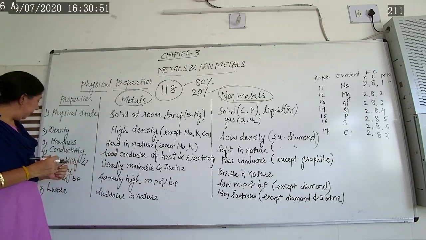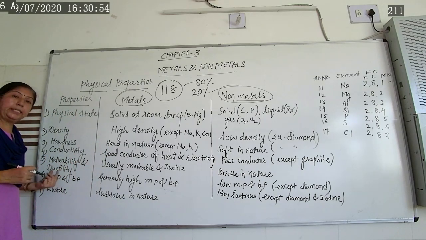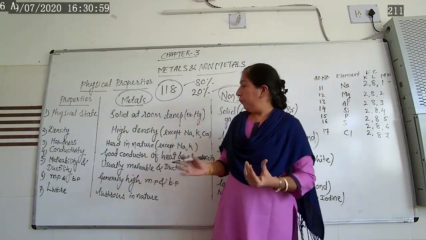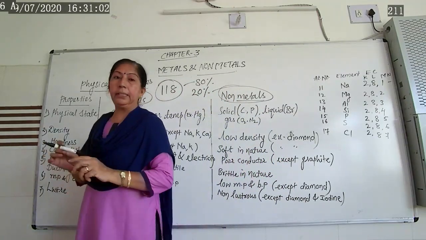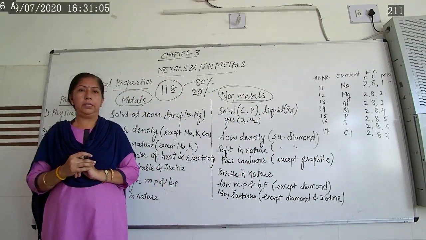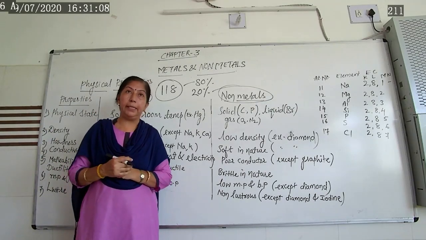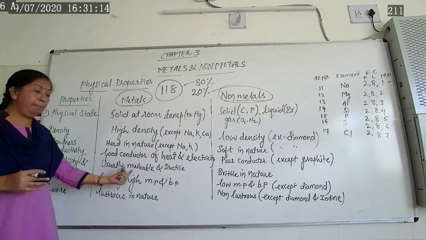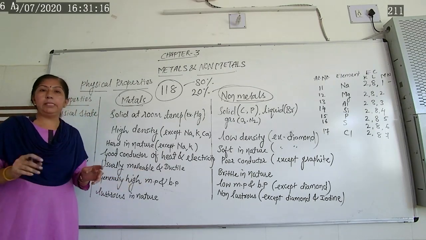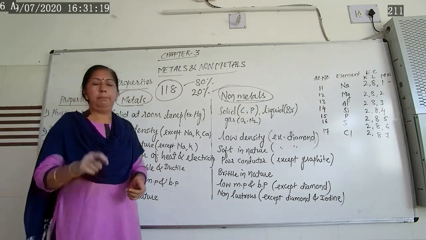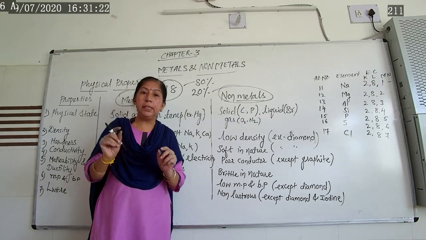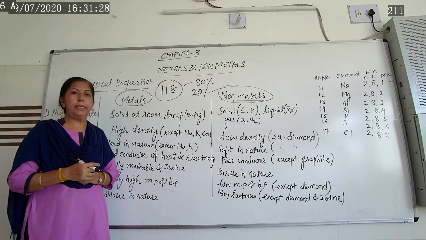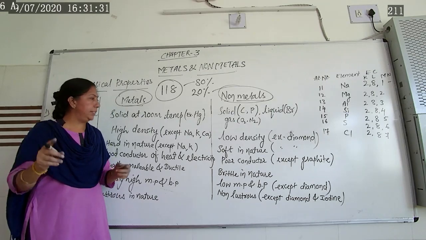Now next, let us see about malleability and ductility. What do you mean by malleability? Malleability is a process where metal can be hammered and a thin sheet can be formed from it. That process is known as malleability. So generally we say usually metals are what? Malleable in nature. Malleable means what? When we hammer any metal, we can get a thin sheet from it. That property is known as malleability. So most of the metals are malleable in nature.